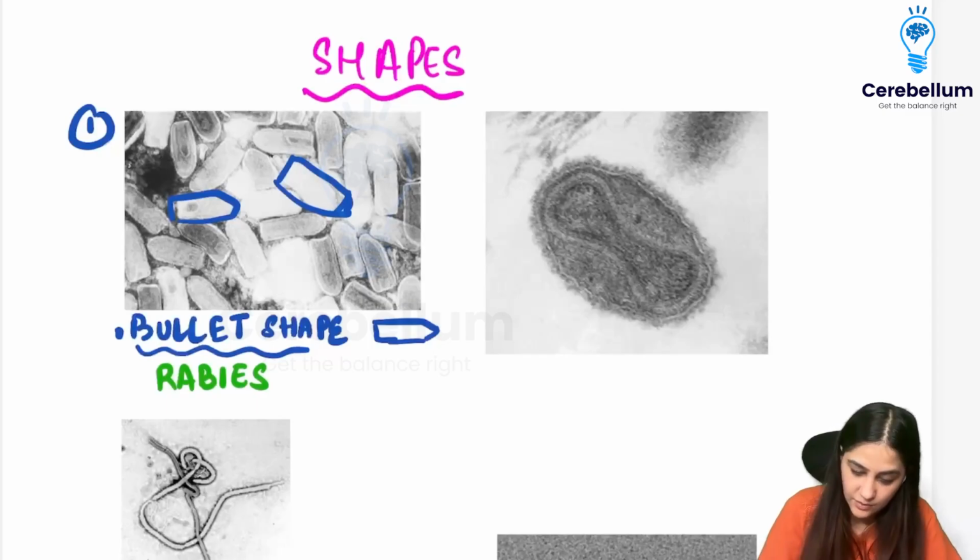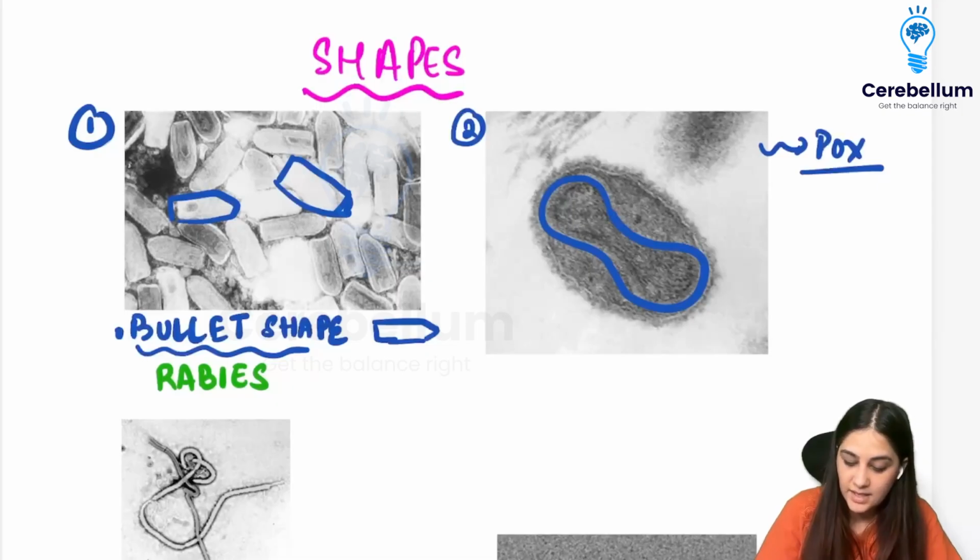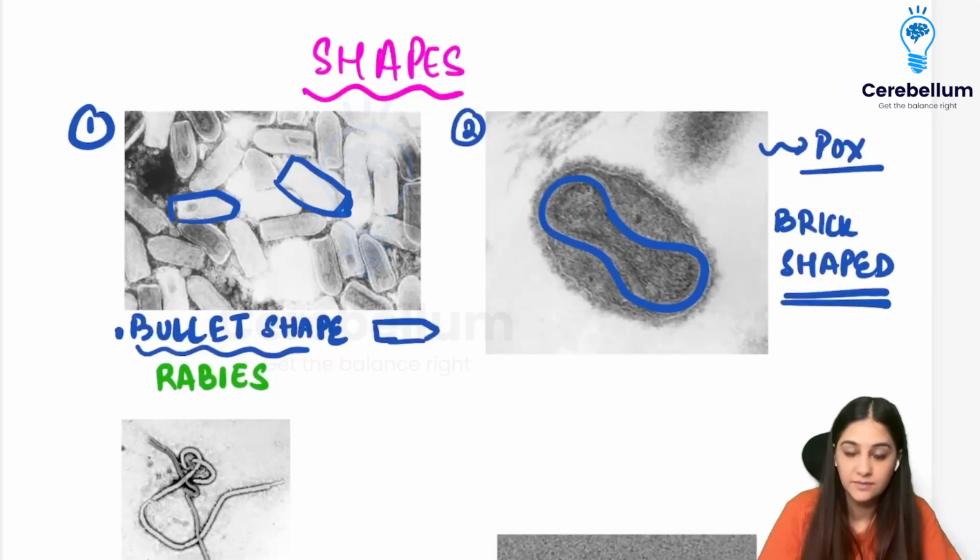Coming to the second one on the right. So what is this virus? This is going to be your pox virus, right? Can you see what this image looks like? It is called the brick shaped. So have you seen a brick? This is what it is shaped like. So it is brick shaped, right?